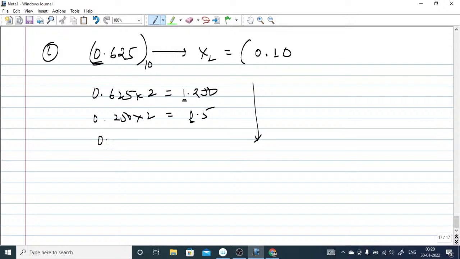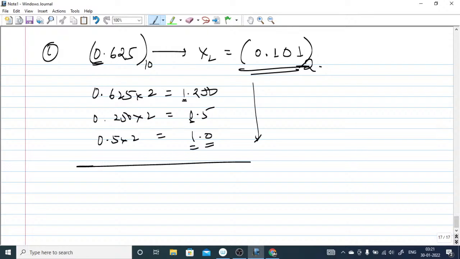And now 0.5 into 2, so this is 1. Once the fraction part becomes 0, you have to stop the process. So this is how we convert, and this will be in binary. I hope this is clear for everyone, how we convert the fractional part into binary. Simply multiply with the required base, be it binary, or hexa or octal, whatever.